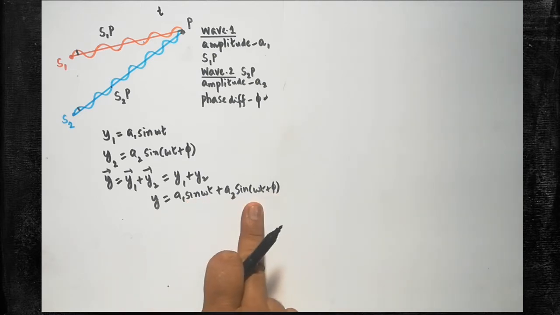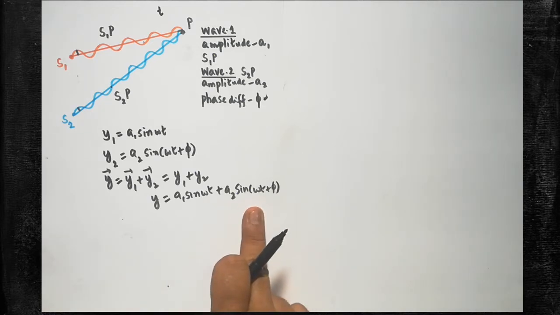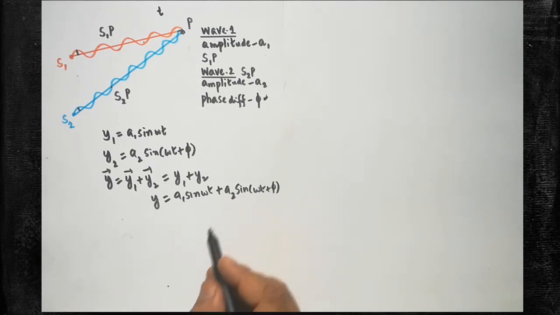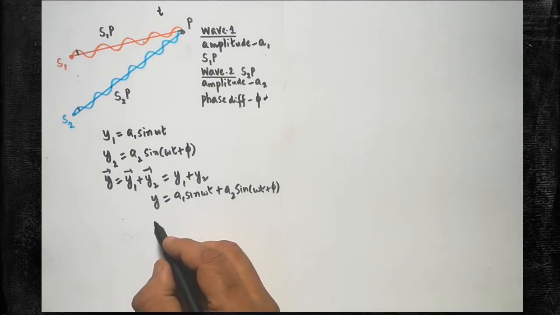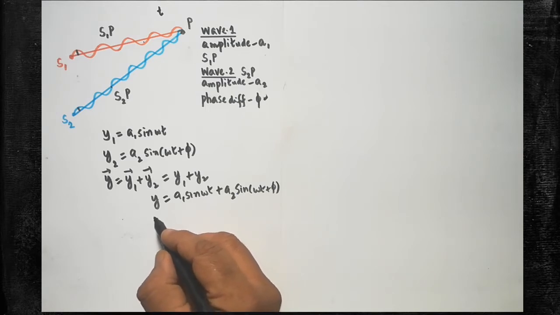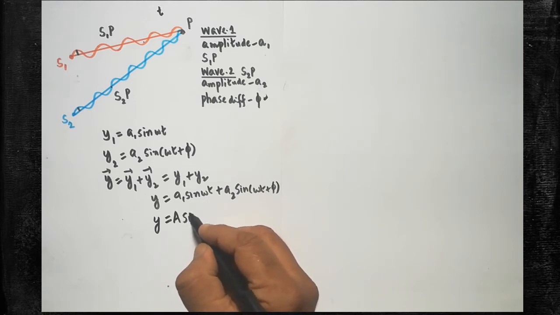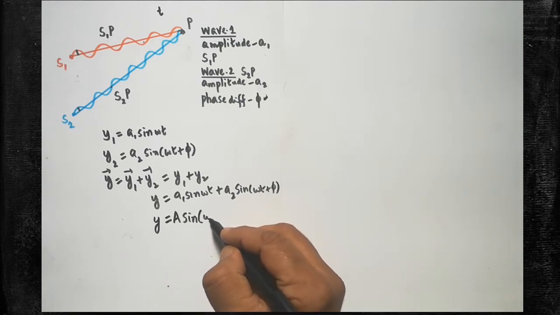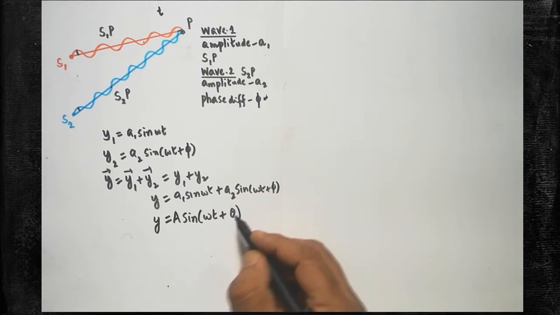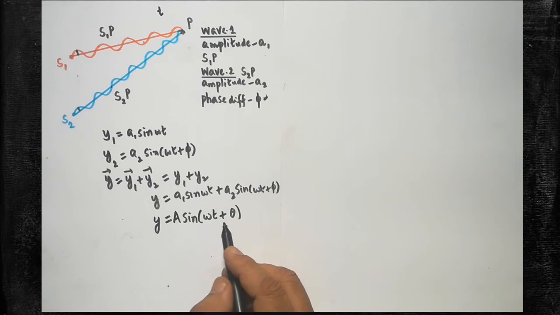Here, this equation is common for all the waves, even for sound wave as well as for light wave. This is the common equation. Already in 11th standard level, we have learnt about the same interference phenomena in the case of sound. There, a detailed derivation part was already taught in 11th standard level. Therefore, after simplification, the resultant displacement equation is clear from the 11th standard textbook reference. Therefore, after adding these two, you will get y is equal to A sin(omega t + theta). So this is the equation which is given from the reference of the 11th standard textbook.